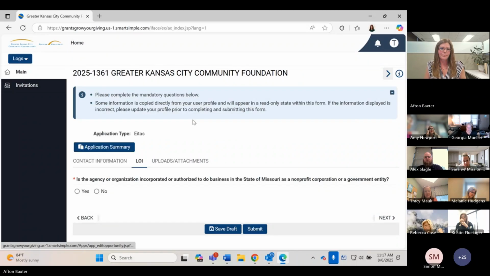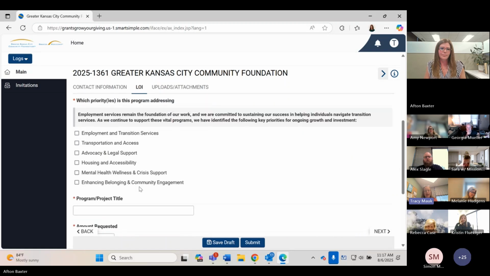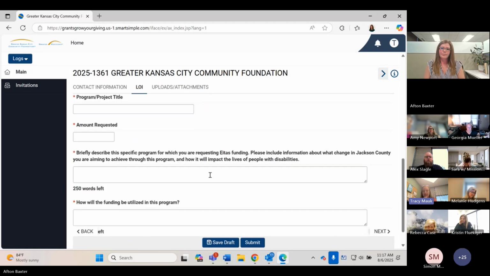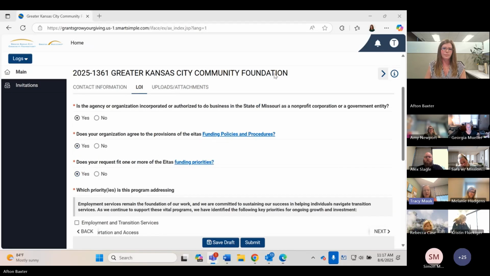You'll find helpful information along the way, kind of like any of the highlights that you see. There's the procedures listed. There's information about the priorities and sort of definitions of the priorities, and then some examples of some things we potentially would fund.